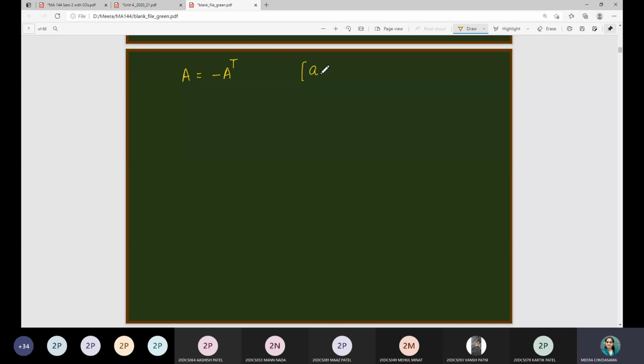So if A is of the form Aij, what will be the form of A transpose? Aji, right? Because columns will be converted into rows and rows will be converted into columns. So in that case, if I talk about all i and j, what will this condition give me? It will give me Aij is equal to minus Aji.